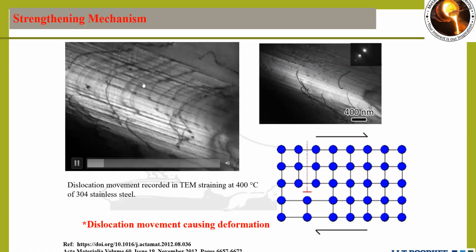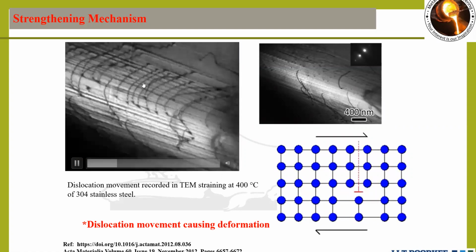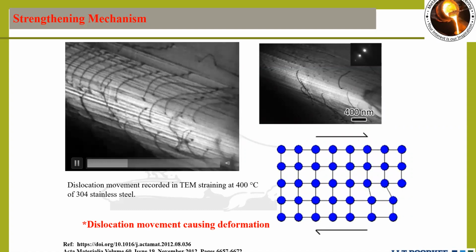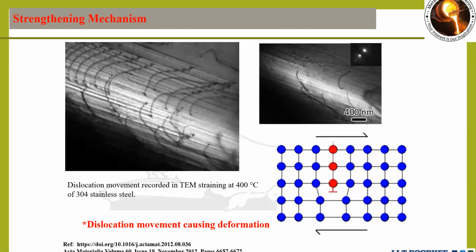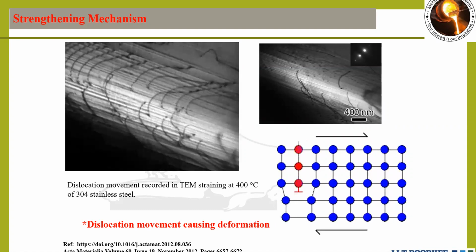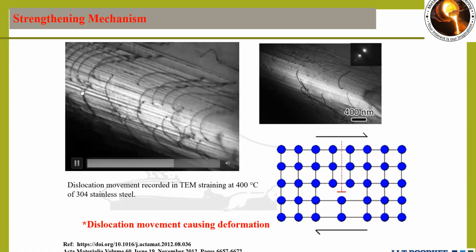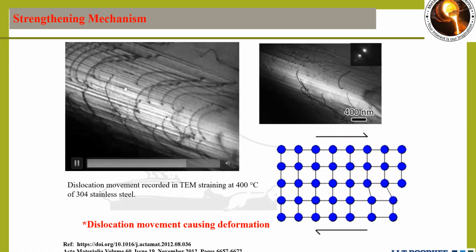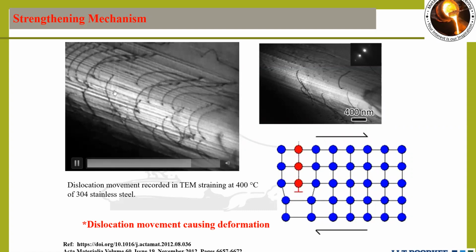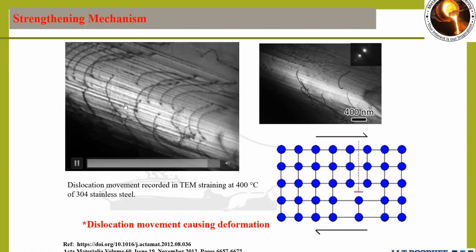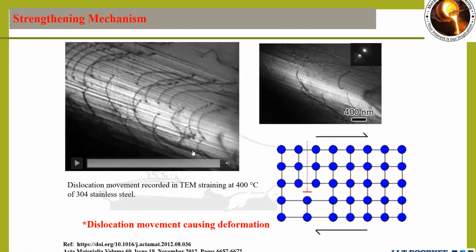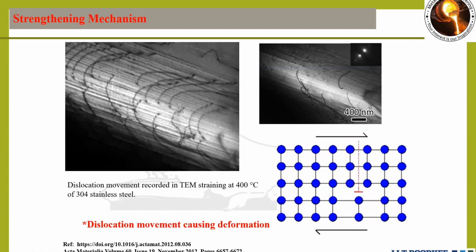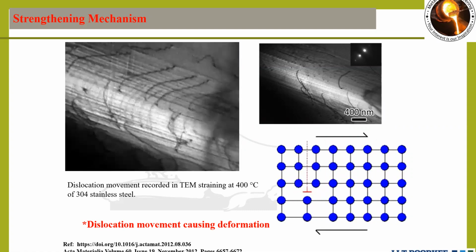In TEM, it was recorded at 400 degrees centigrade straining of 304 stainless steel. Here, these are the dislocation movements. If somehow, through some mechanism, we can restrict this movement of dislocation, we can strengthen the material. For stopping or hindering the movement of dislocation, there are several mechanisms. We can discuss them one by one.